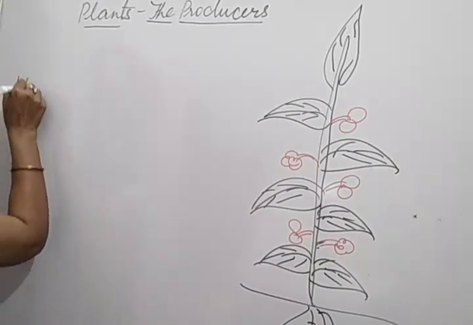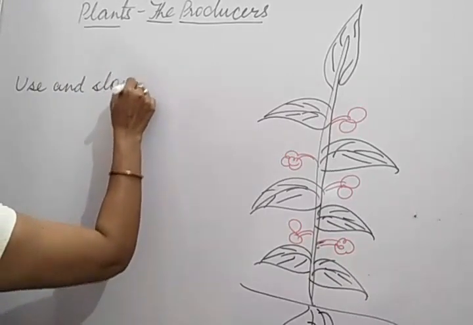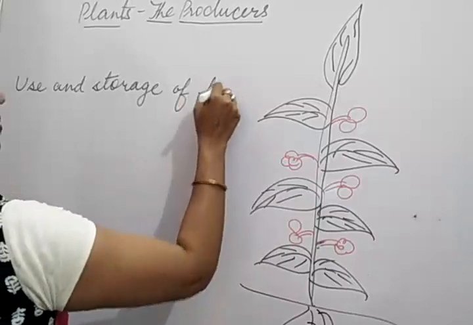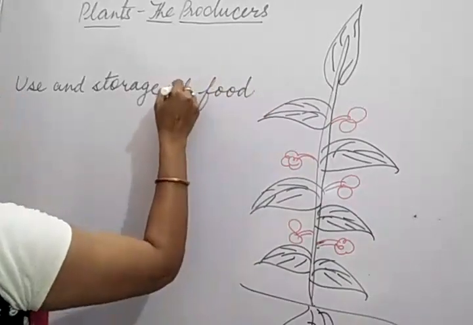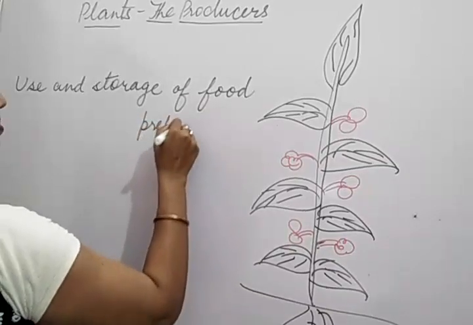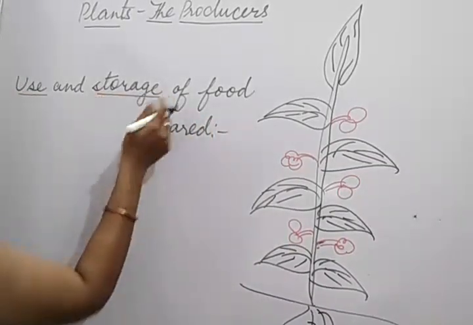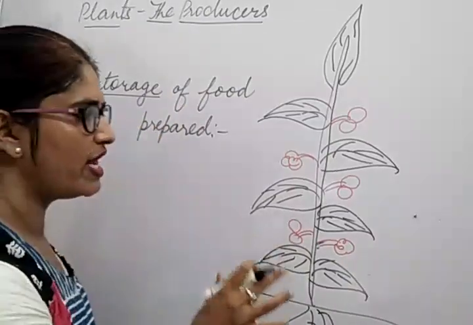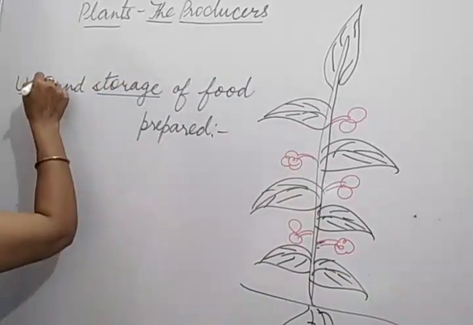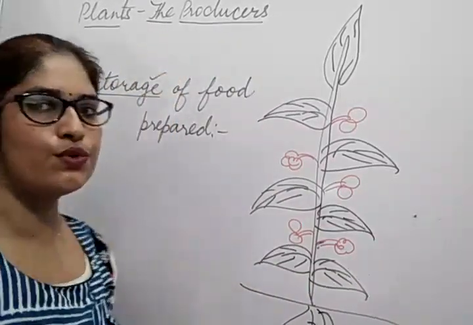We will talk about the use and storage of food prepared. What is the meaning? Uses and storage. You know that plants are making their food on their own. So in this video we will try to understand the use of that food and the storage of that food. What is the use of that food?